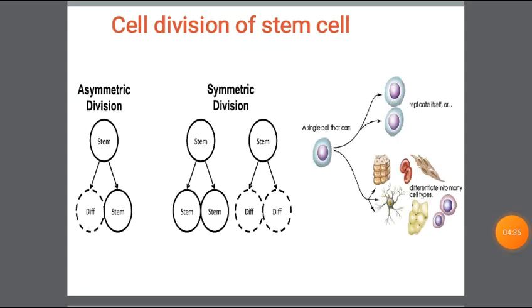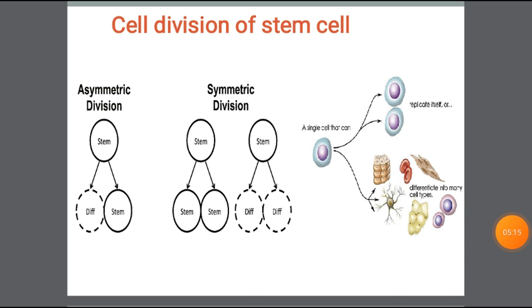Then we go for cell division of stem cells. There are two types of cell division that occur in stem cells. First one is asymmetric division and the other is symmetric division. Asymmetric division means the stem cell can produce one stem cell and another differentiated cell. Symmetric division means the stem cell can produce both stem cells. Otherwise, the stem cell produces both differentiated cells. Differentiated cells means nerve cell, brain cell, kidney cell, like that.